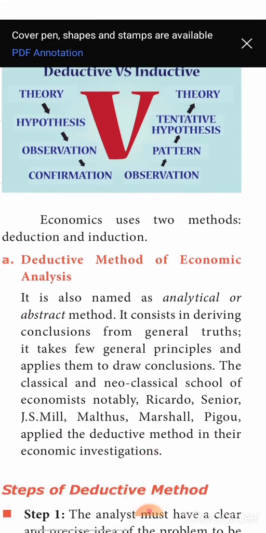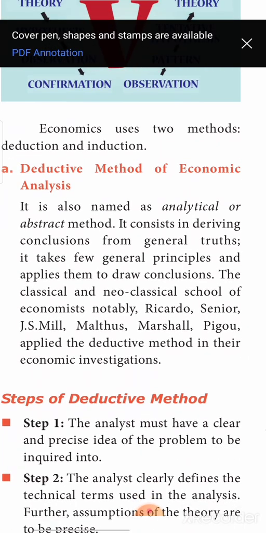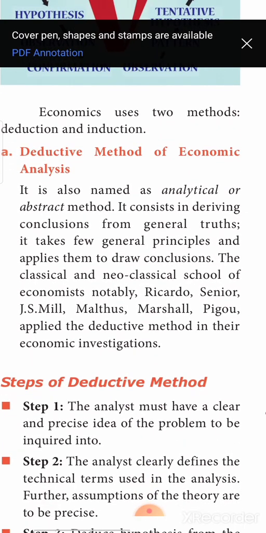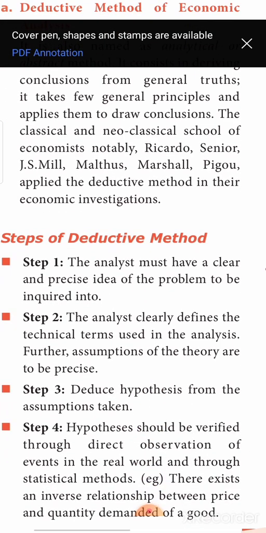So the deductive method is also called what? Analytical method or abstract method, where it consists of deriving conclusions from general truth. It takes a few generalized principles and applies them, and then draws a particular, precise conclusion. Underline analytical or abstract. Who made use of this deductive method? The classical economists and neoclassical economists made use of this deductive method in their economic investigation.